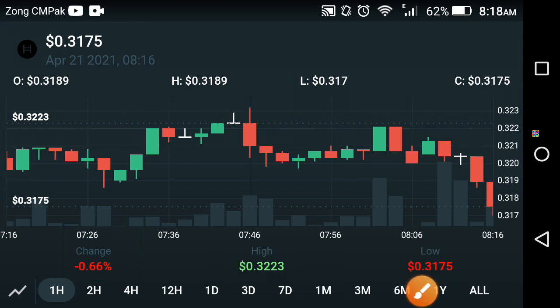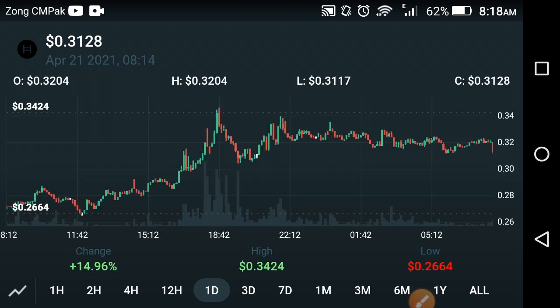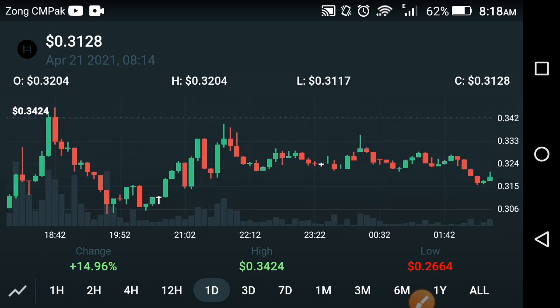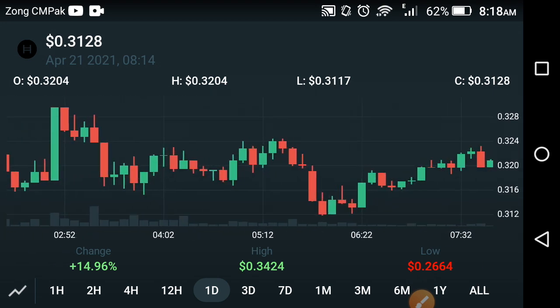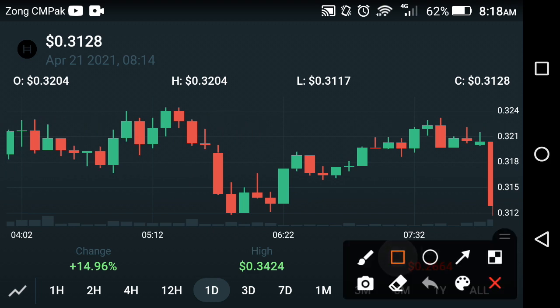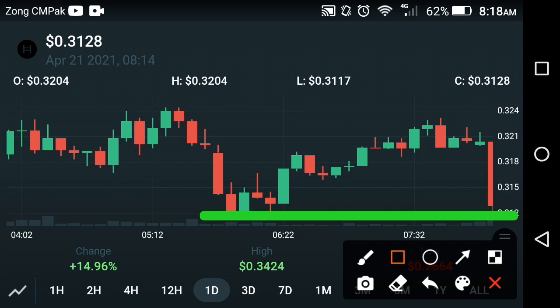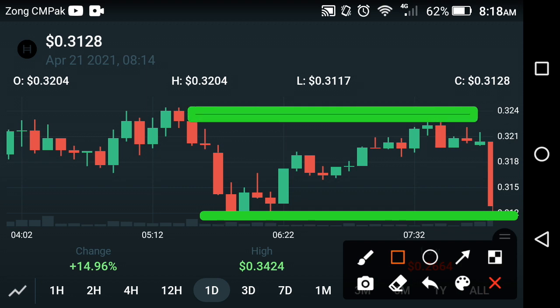Now let's check the technical analysis and try to detect the next target of Hedera Hashgraph. Oh my god, as you can see here, a quick fall occurred in Hedera Hashgraph in the last 1 hour. On the line, the candle represents the fall of Hedera Hashgraph. The technical analysis is about a support level and a resistance level, for example. So the price continues to travel between these two lines.